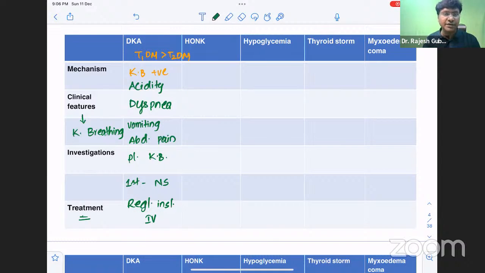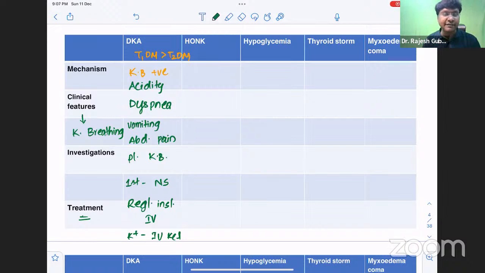Followed by that, we give an infusion at a rate of 0.1 unit per kg body weight per hour. That will be the infusion rate of the insulin. Whenever you are giving insulin infusion, you need to monitor the potassium levels. If the potassium levels are reduced, you need to give IV KCl. And what is the indication of giving IV KCl? When the potassium levels are less than 5.1 milliequivalents per liter, then you need to give IV KCl.